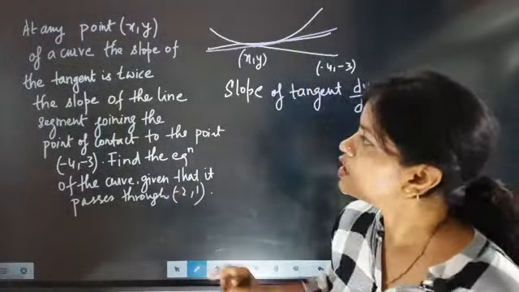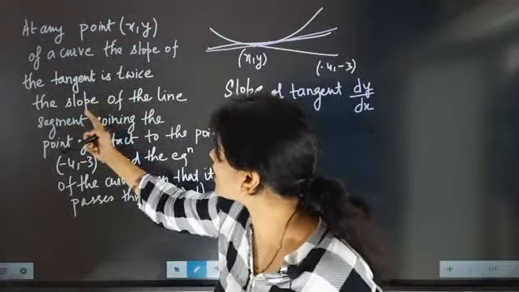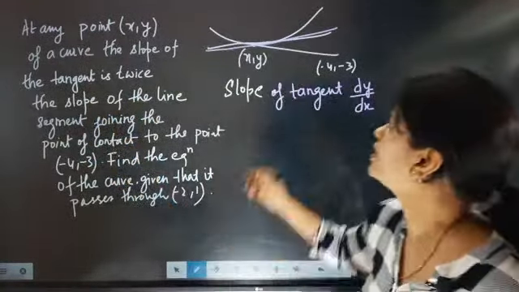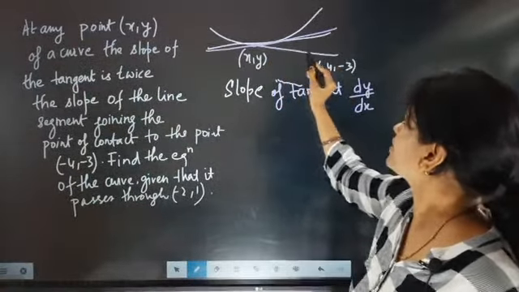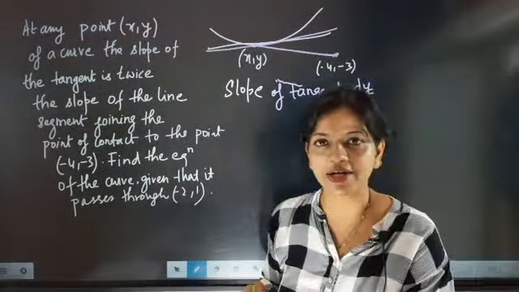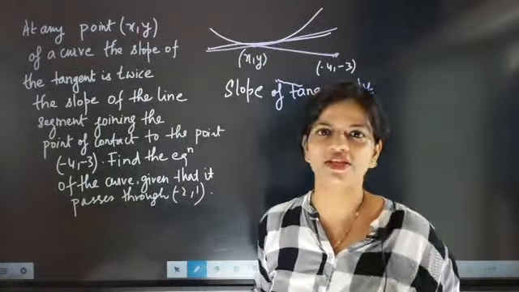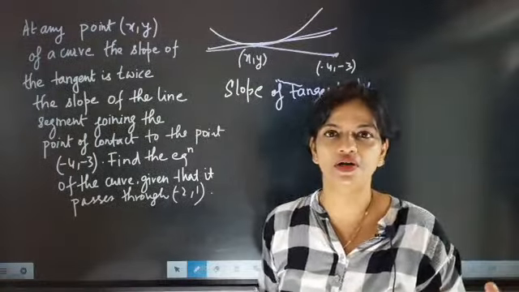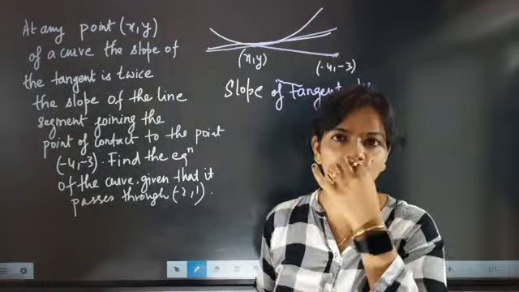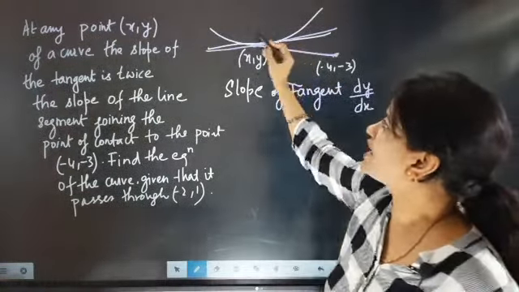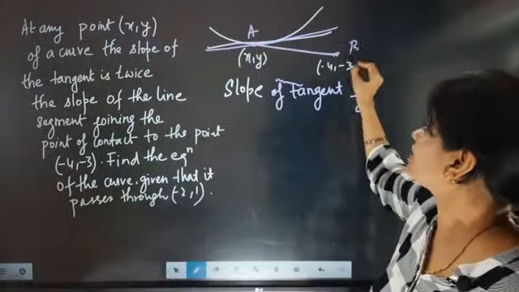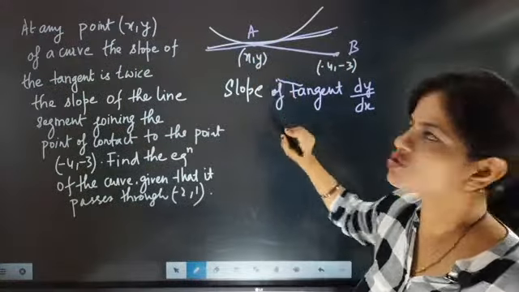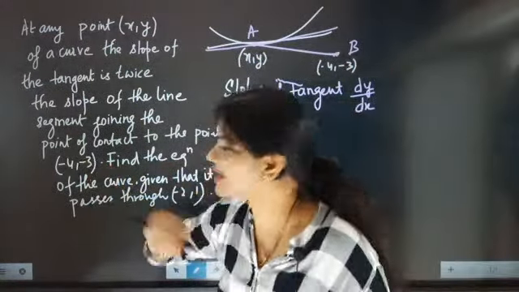Now they are telling that the slope of the tangent is twice the slope of the line segment. So this is the line segment. First we have to find the slope of the line segment, after that we will do any other work. How to get the slope of the line segment? AB is the line segment. The point A is x comma y, and this is exactly the point.